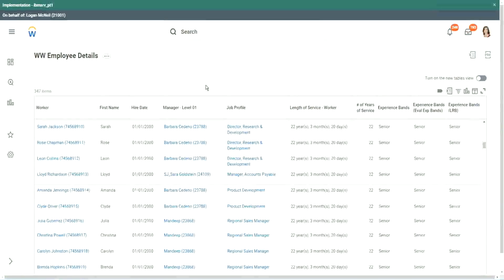Now you decide which one you want, depending on the specific use case. There will be specific use cases for each of these. If there is a multiple series of conditions and the value that you return is not straightforward text, yes, you have to use evaluate expression. Otherwise, you may use lookup range bands or evaluate expression bands as well.